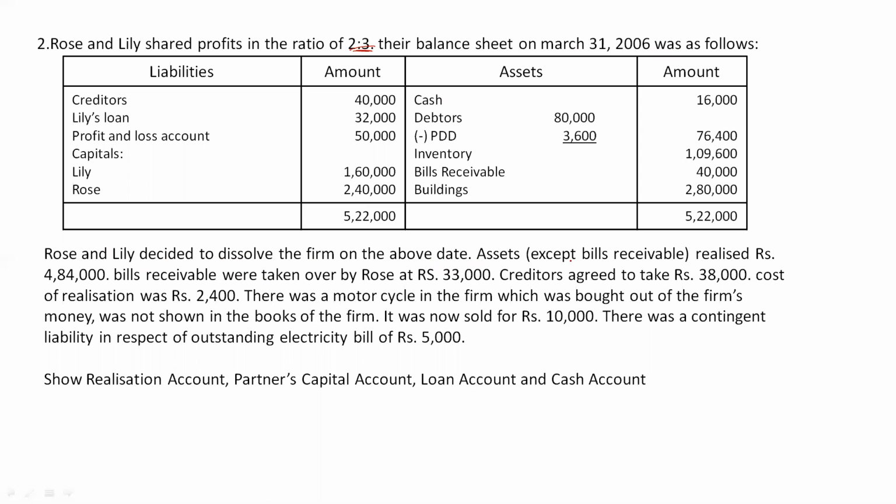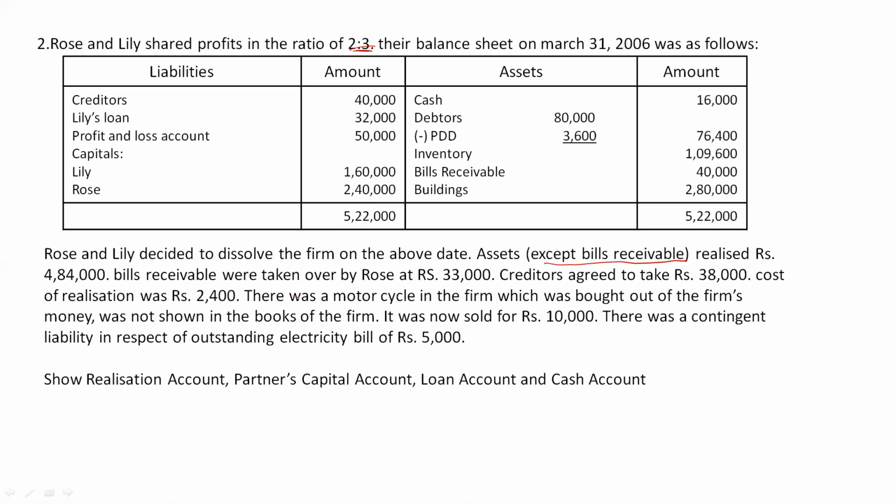Then assets except bills receivable realized rupees 4,84,000. Bills receivable was taken over by Rose at rupees 33,000. It's easy. Then creditors agreed to take rupees 38,000. So there are creditors or liabilities, and that settlement amount is given. Then cost of realization was rupees 2,400. Here cost of realization is nothing but realization expenses.